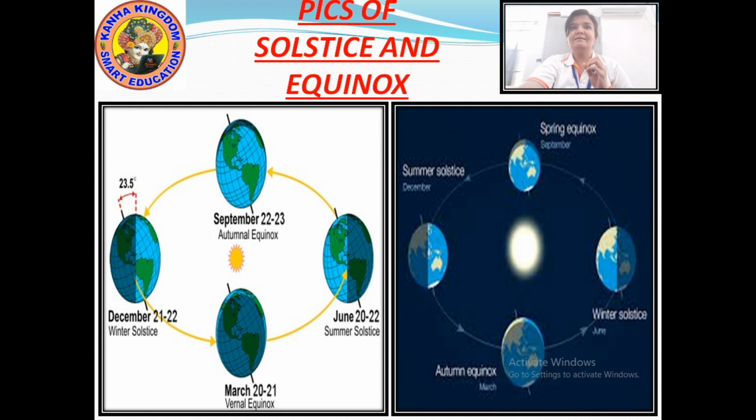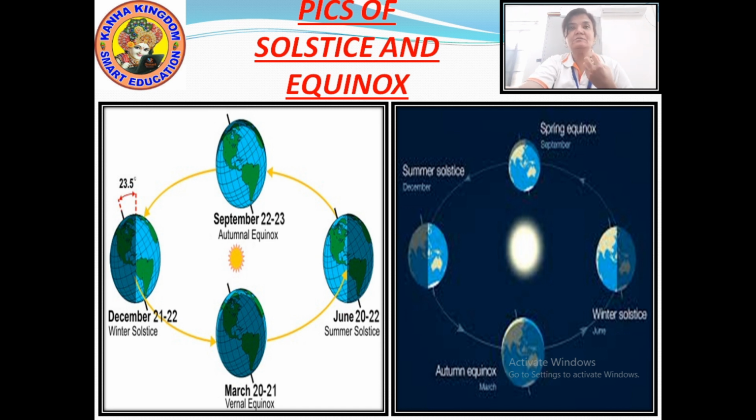So these were the solstices and equinoxes that occur 4 times a year. 2 solstices and 2 equinoxes. First solstice is on 22nd of June and second solstice is on 22nd of December.